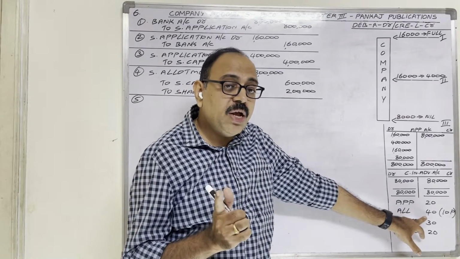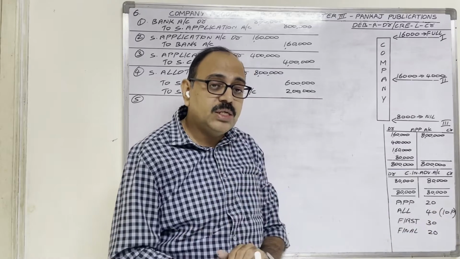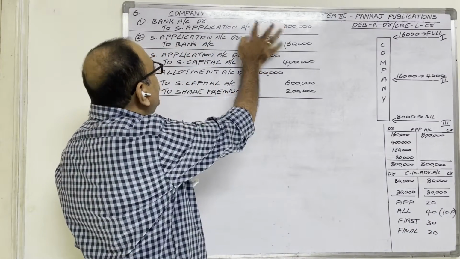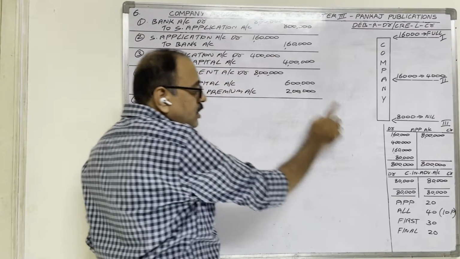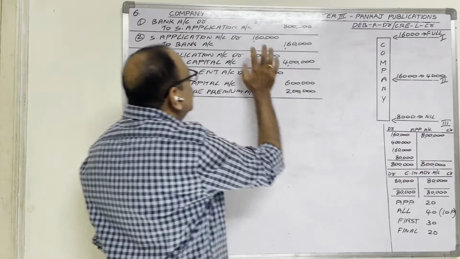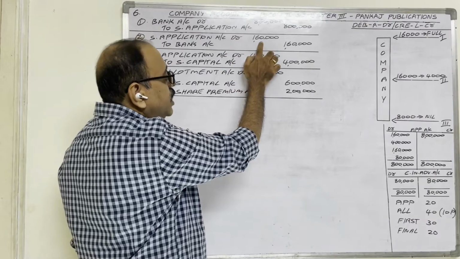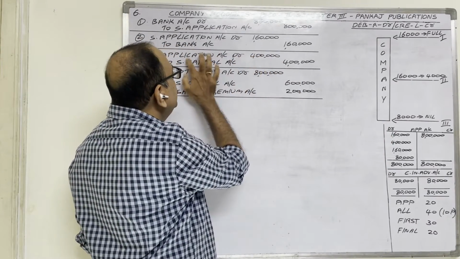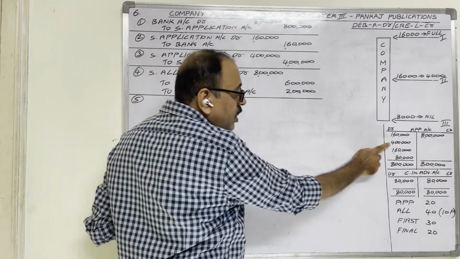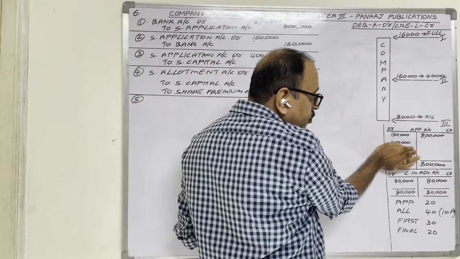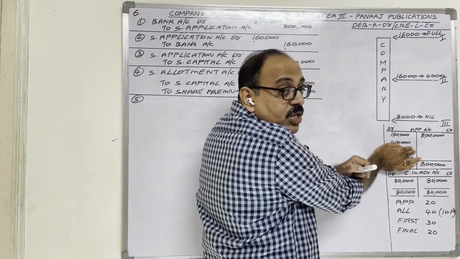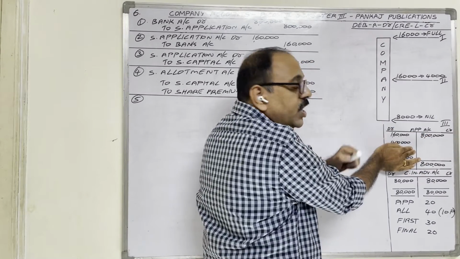In application account now, how much excess amount is available? See these entries. First entry, share application account is created with 8 lakh. Second entry, share application account is debited with 1,60,000. In third entry, share application account is debited with 4 lakh. Till here if you observe, 8 lakh rupees minus 5,60,000 is equal to 2,40,000.